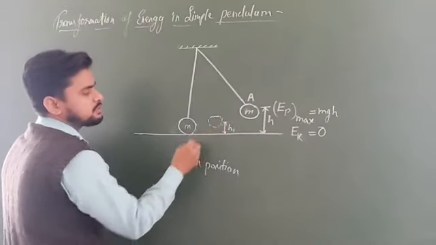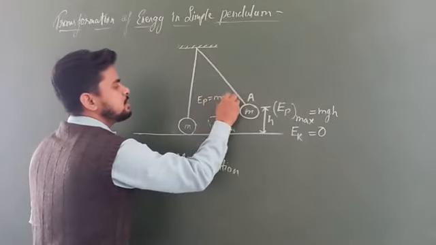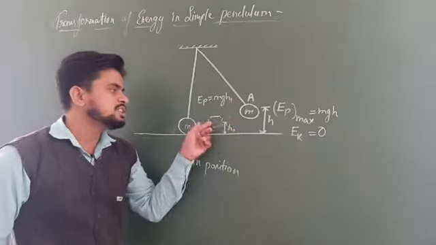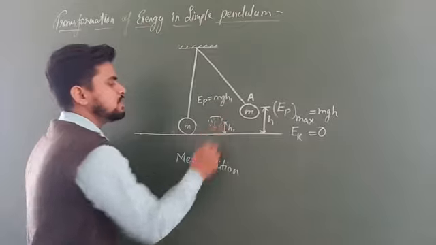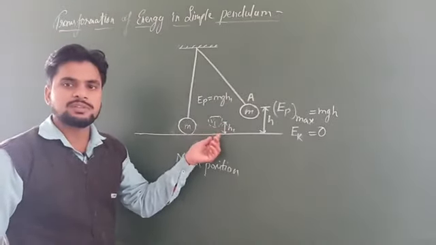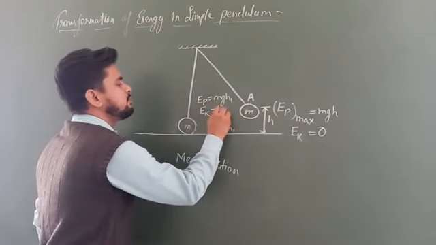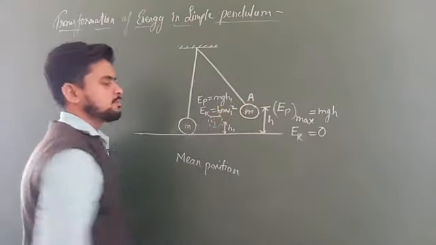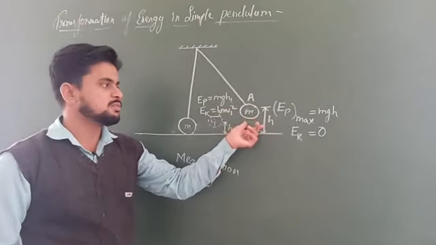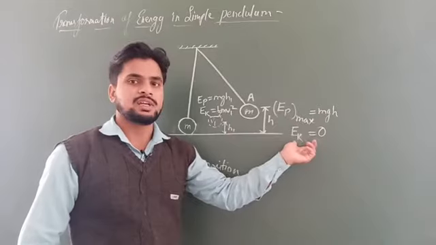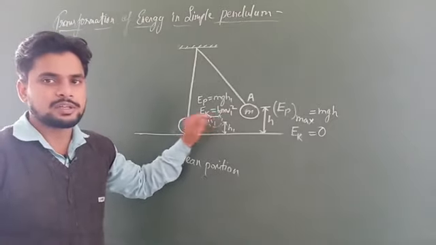If it has a certain height h1, then it must have potential energy. Let us say the potential energy will be mgh1. Also at this position it gains some velocity. Let us say the velocity will be v1. If it gains the velocity v1, then it must have kinetic energy. Let us say the kinetic energy will be Ek equals half m v1 square. Okay students? So here you have observed that at this position A, the pendulum has only potential energy, no kinetic energy. Here it has some potential energy as well as some amount of kinetic energy.